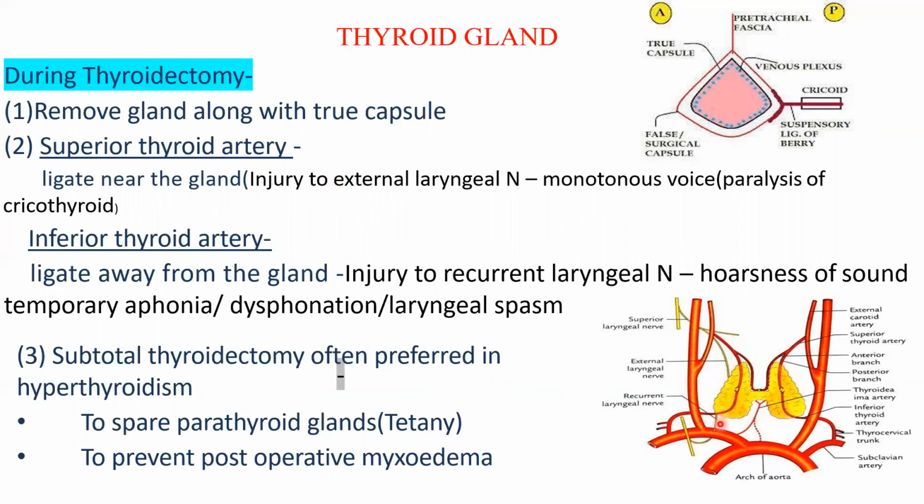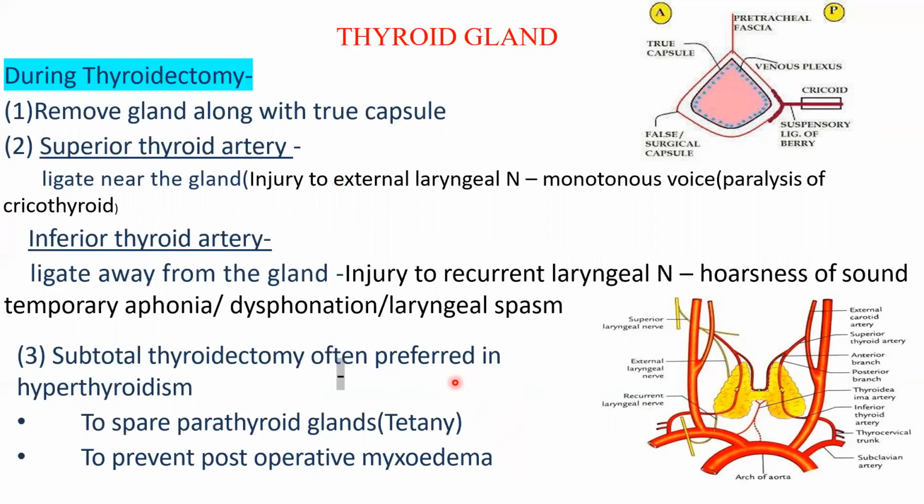The inferior thyroid artery should be ligated away from the gland to avoid damage to the recurrent laryngeal nerve, which can result in paralysis of the muscles of the larynx. Now, thyroidectomy can be a total thyroidectomy when we have to do complete removal of the gland, but a total thyroidectomy can also cause removal of the parathyroid glands, resulting in tetany, and post-operative myxedema or hypothyroidism can be a complication.